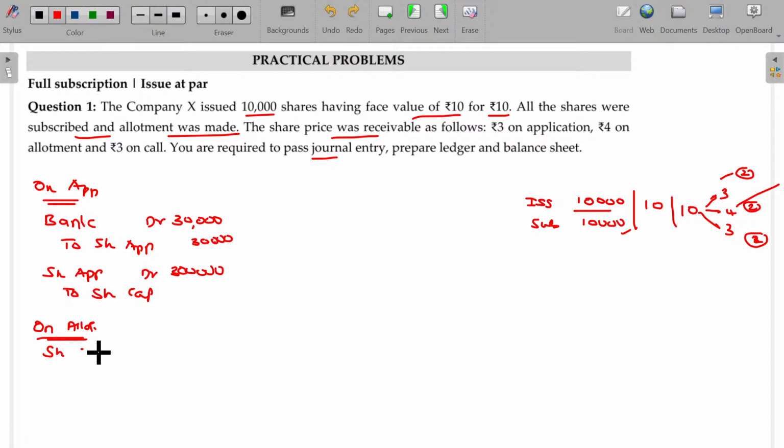Share allotment account debit to share capital, 4 rupees per share for the number of shares allotted here being 10,000. 10,000 into 4, 40,000 rupees will be the value. No due, we collected comfortably. So the entry for collection being bank account debit to share allotment. This value being 40,000 rupees.